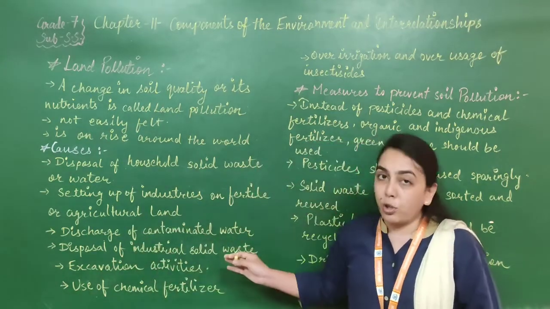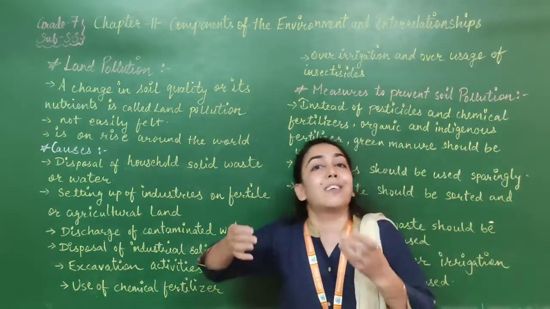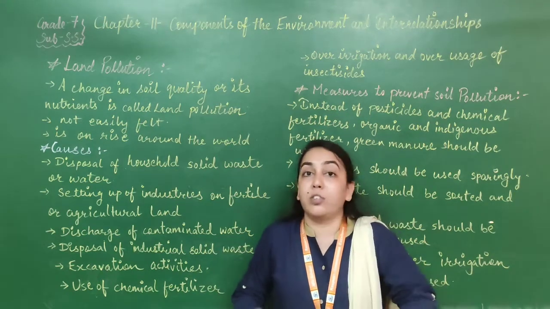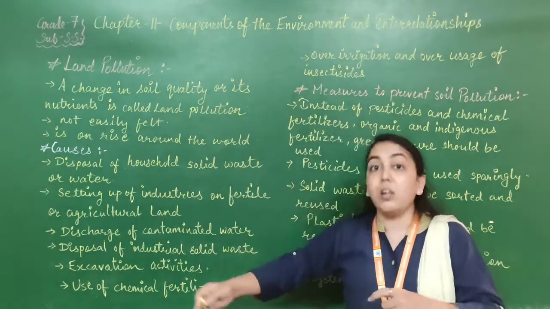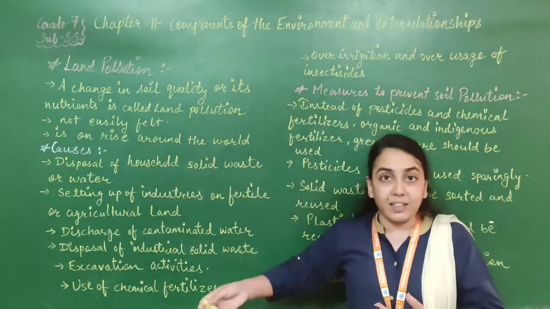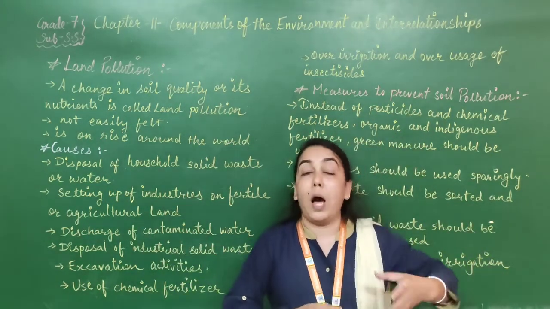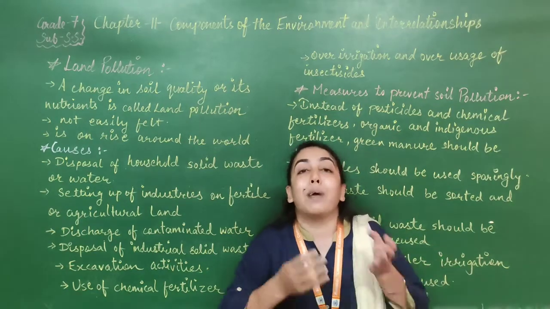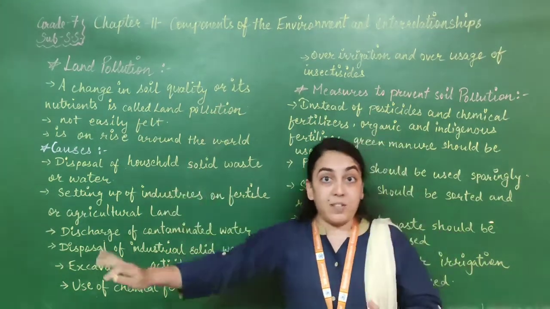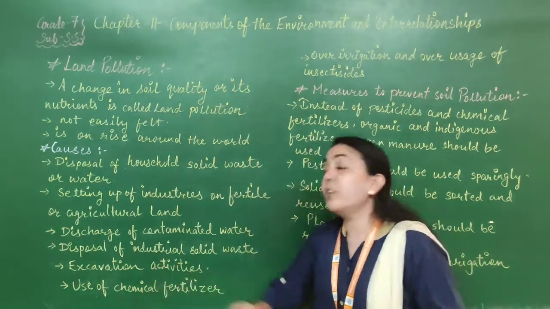Discharge of contaminated water from the industries on the land. Sometimes the industries discharge their water mixed with chemicals as it is on the land. That water which is contaminated is going to create the land pollution. Disposal of industrial solid waste from the industries on the land. That means when the industries are making some products, at that time many things are wasted. So that wastage, that solid waste, if it is thrown on the land as it is, then it will create land pollution.